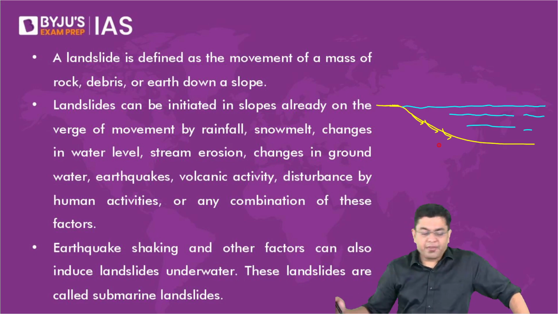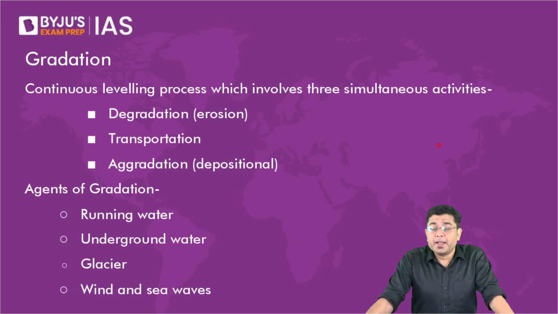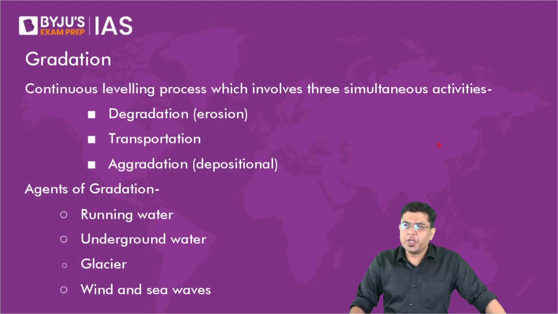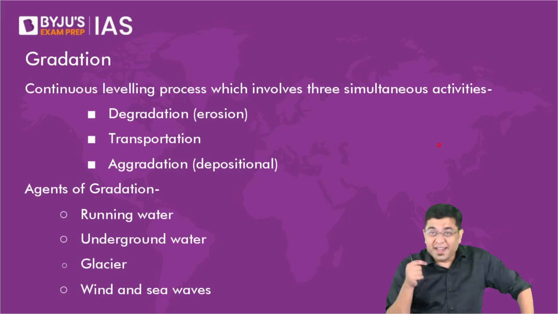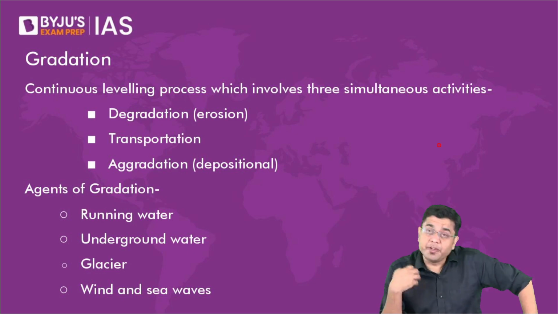Now, after this, we come to the portion of gradation. Gradation is a process which includes the combined activity of erosion, transportation, and then deposition. Together, that is what is referred to as gradation. So, when we talk about gradation, it includes three components: degradation, where a particular material is eroded, transportation of those eroded materials, and eventually aggradation or deposition.